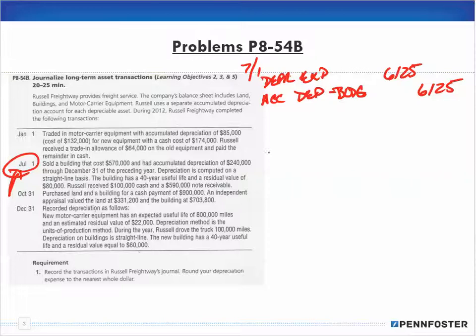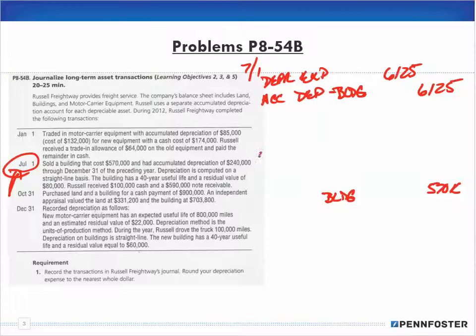Now, with that updated, we can do step number 1, which is to take off what is already on the books. I have a building for $570,000. That's a debit, so I take my building and credit it for $570,000.